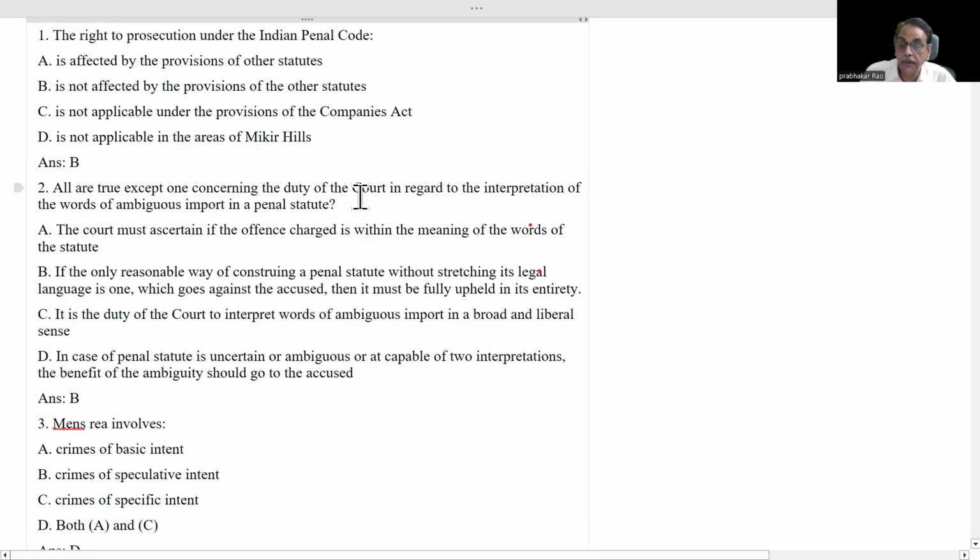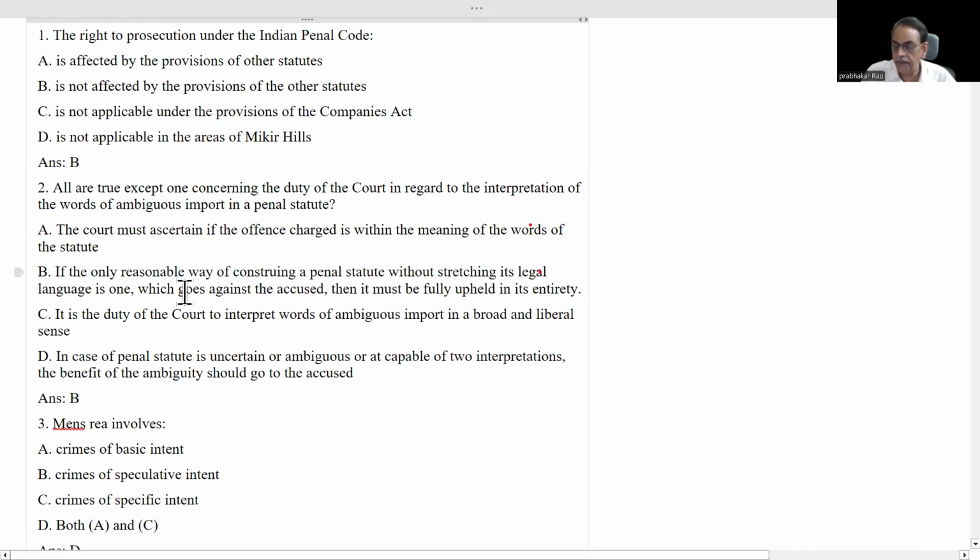That concerning the duty of the court in regard to the interpretation of the words of ambiguous import in a penal statute. It means in a penal statute, just like BNS, if there is any word which is very ambiguous, meaning unclear, and several interpretations may be given to that word, what will happen? The court must ascertain if the offence charged is within the meaning of the words of the statute.